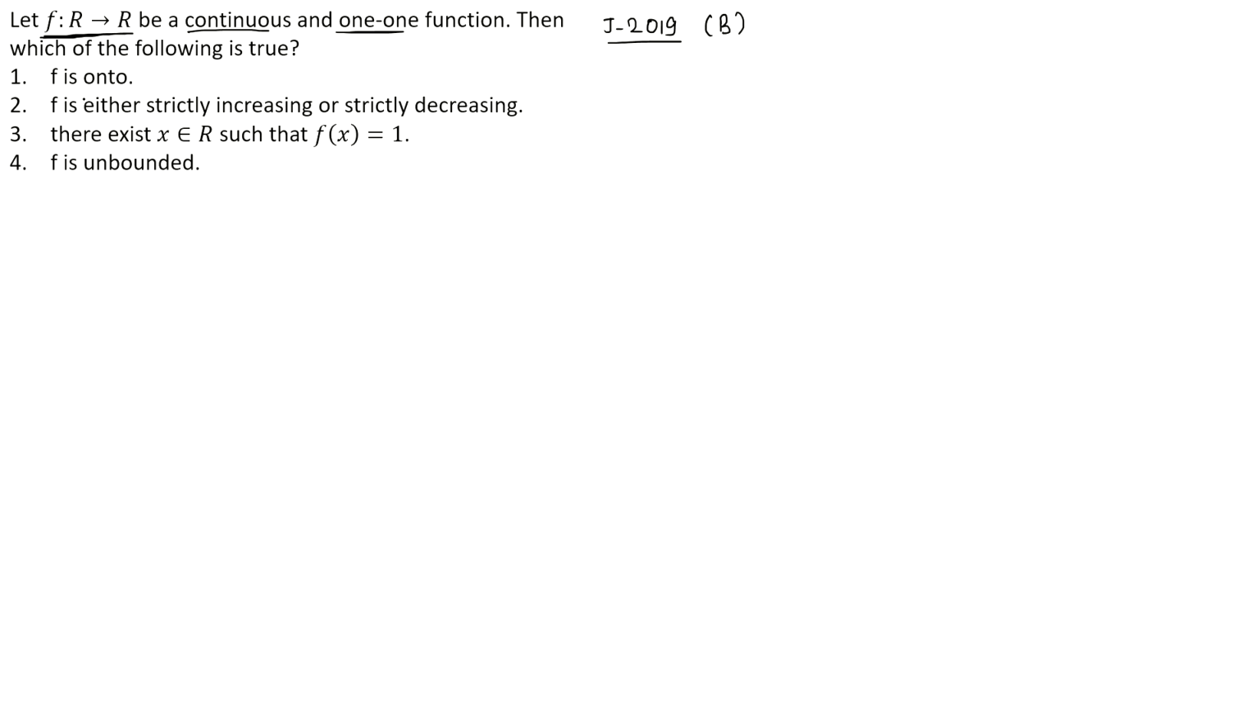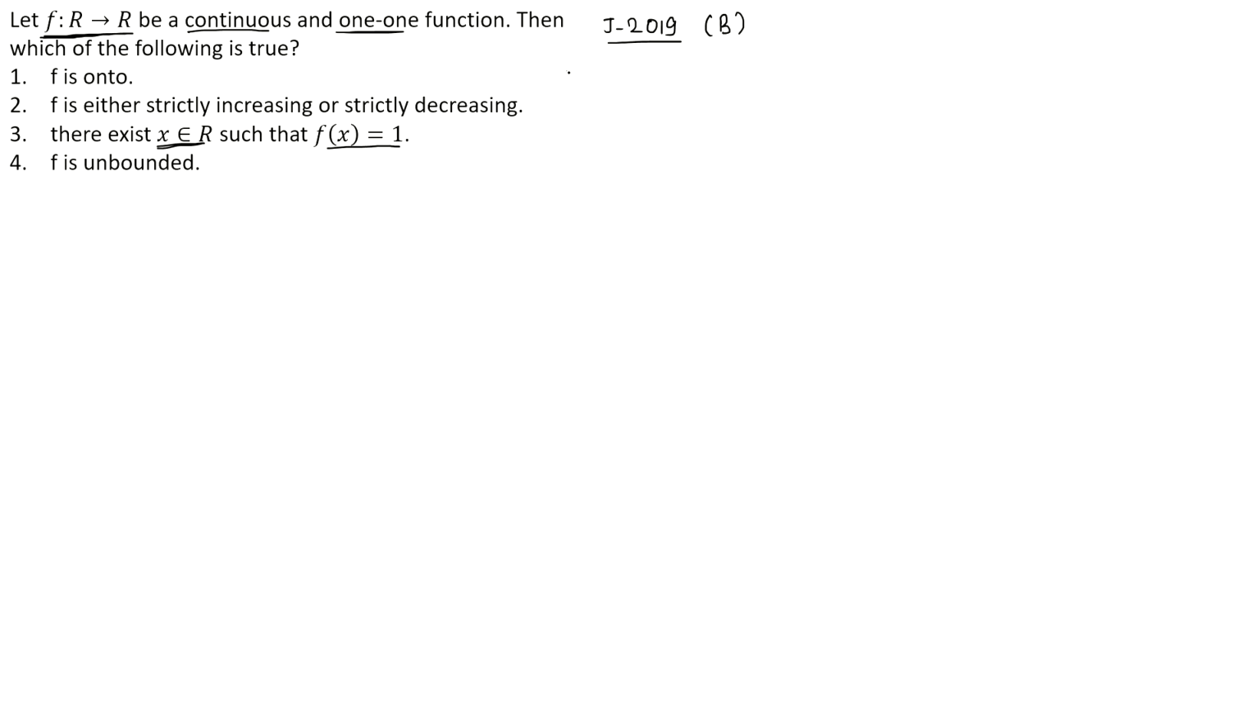So first option is f is onto. Second option is f is either strictly increasing or strictly decreasing. Third option is there exists x belongs to R such that f of x is equal to 1. And last option is f is unbounded.